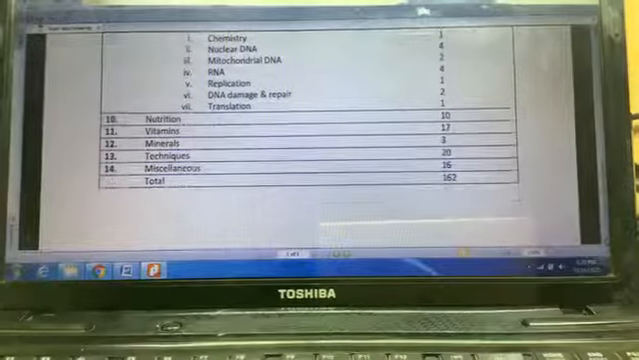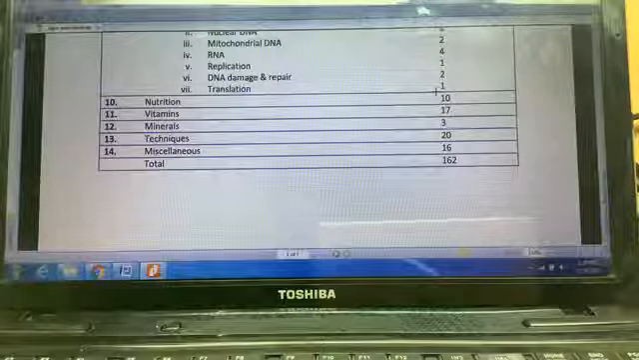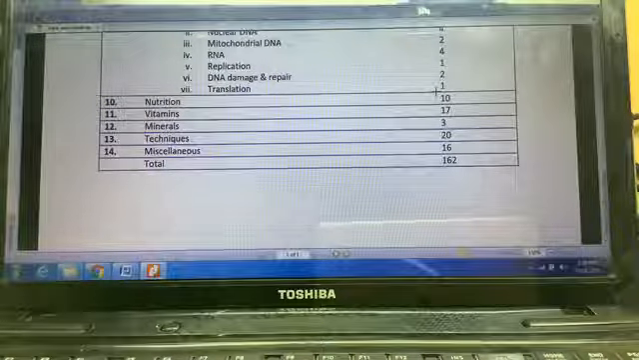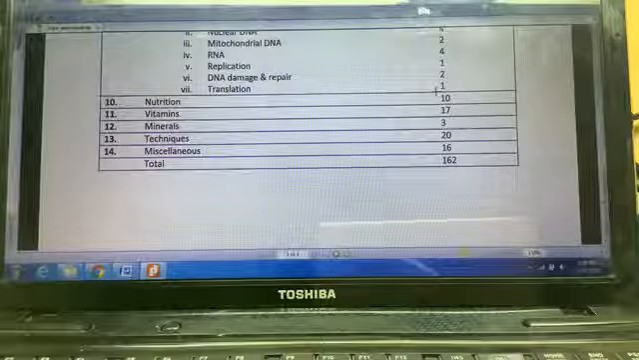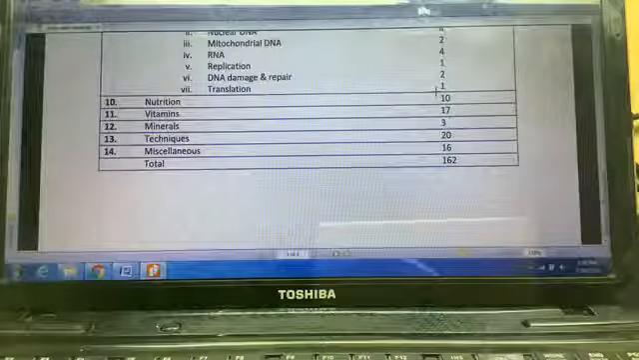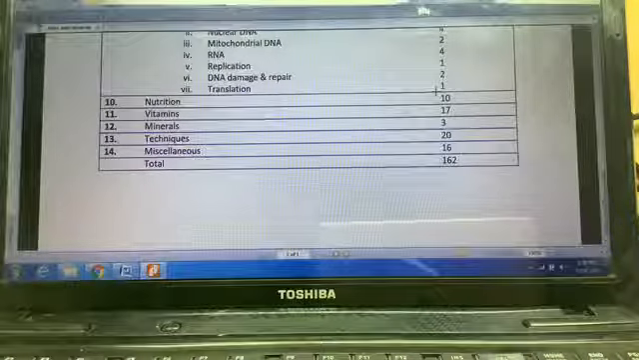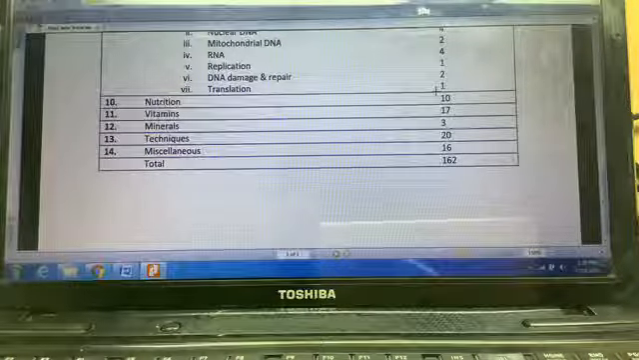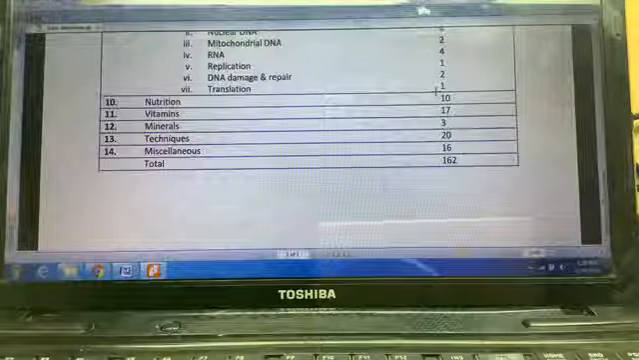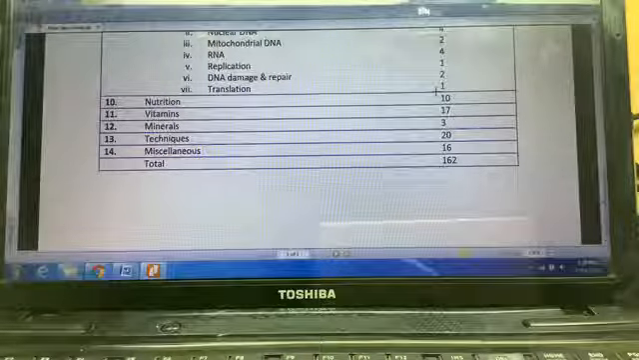Moving on to nutrition, the concepts of nutrition and various definitions, properties, etc. have been asked over the years, totaling 10 questions. Now this is a significant number. Various concepts of nutrition are being asked in the AIIMS exam, so it makes a lot of sense to have a review of these topics in the nutrition section.